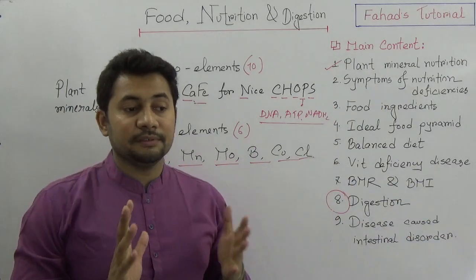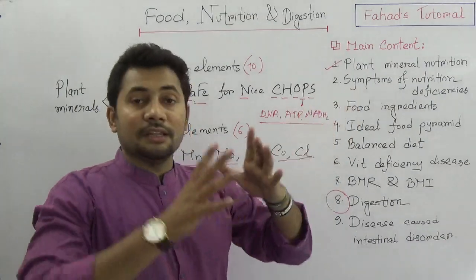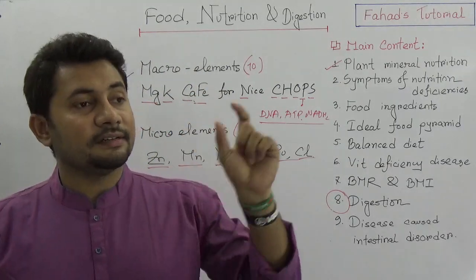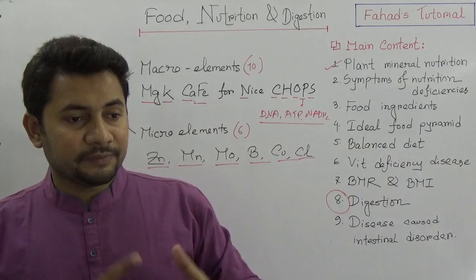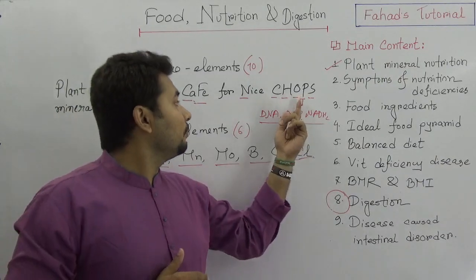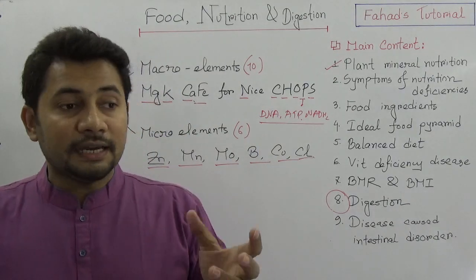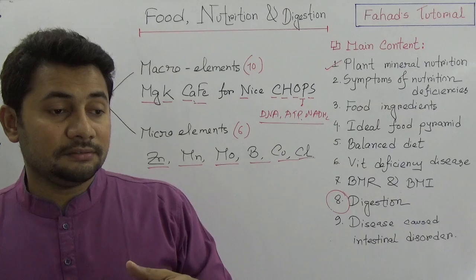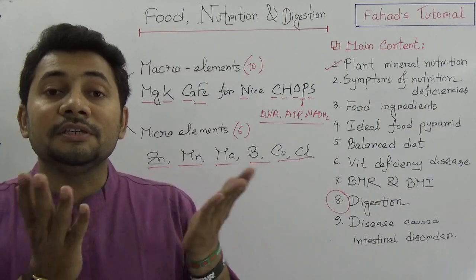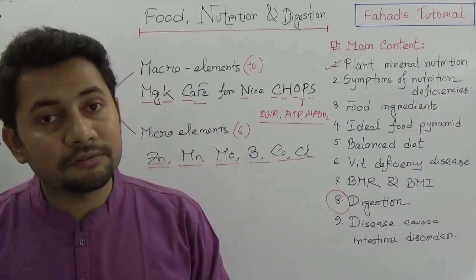I don't know how I will upload this tutorial, because it's a lot. It's written that there are the elements and some basic characteristics if there is any sort of deficiency. For example, without nitrogen, chlorophyll is not formed, and due to the chlorophyll deficiency, the leaves become yellowish, and that yellowing of the leaf is known as chlorosis.